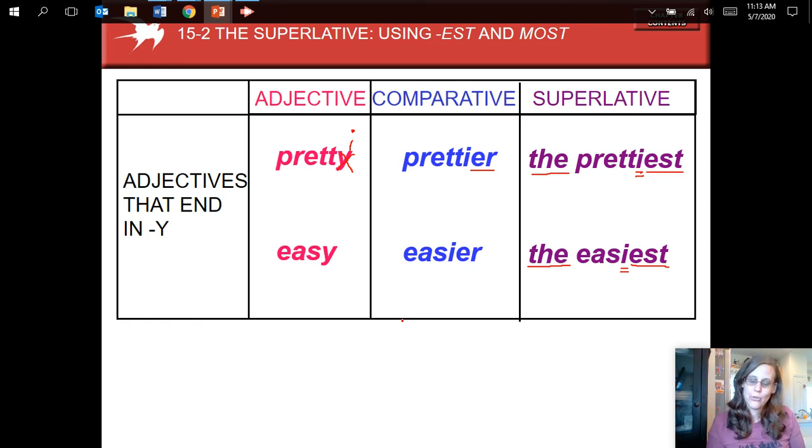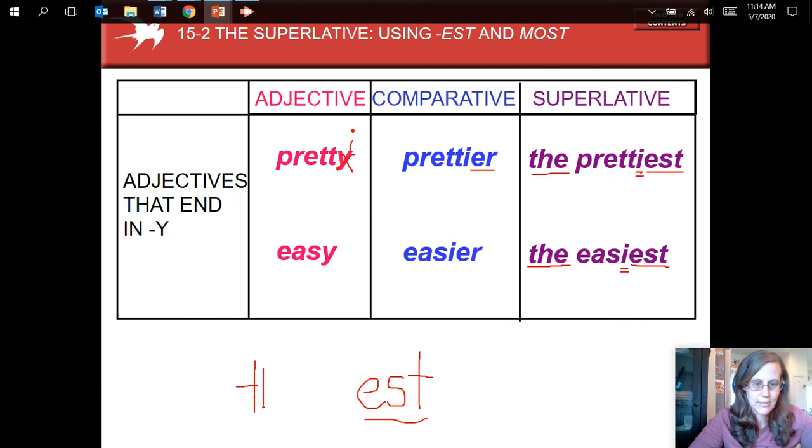If you can remember the comparative forms and the rules, superlative follows the same rules. The difference is the ending is not ER. The ending is EST, and of course you need the in the front.